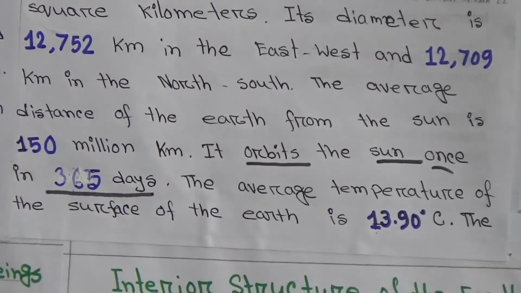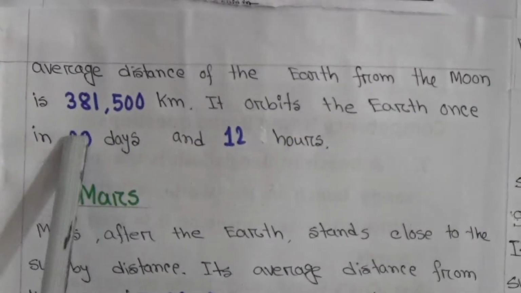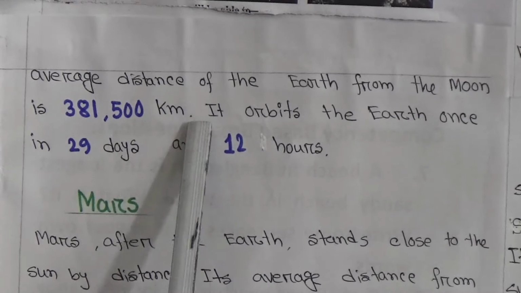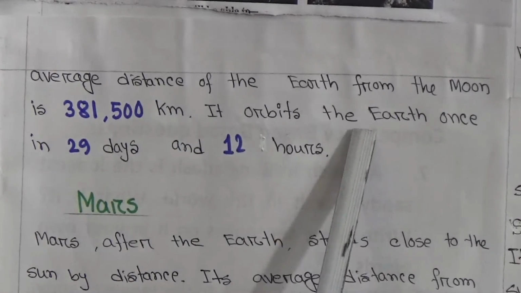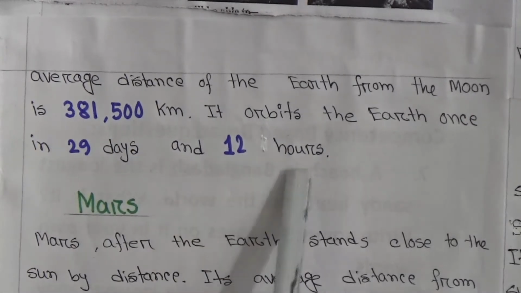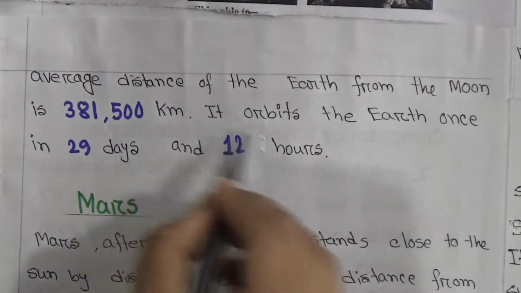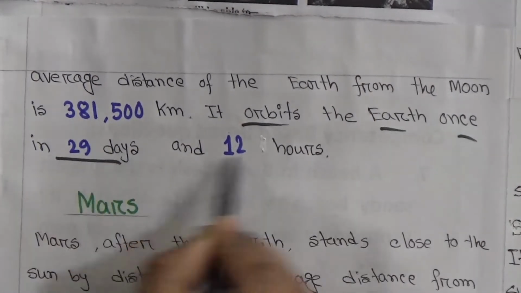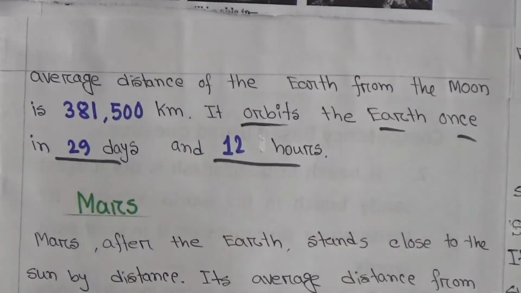Then the average distance of the Earth from the moon is 3,81,500 kilometers. It orbits the Earth once in 29 days and 12 hours.